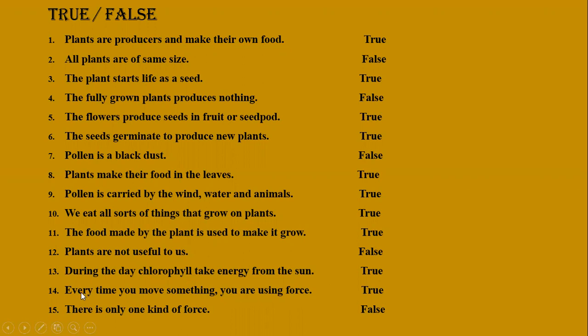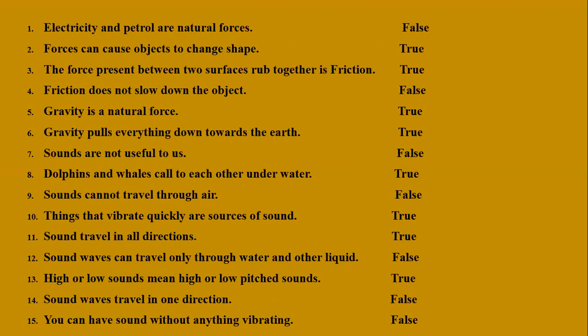So this is true. Every time you move something, you are using force. Yes, true. There is only one kind of force. No, it's false. There are different kinds of forces. We have natural force and we have artificial force. Electricity and petrol are natural forces. No, wrong. Wind and water are the natural ones. So electricity and petrol are the artificial, man-made ones. This sentence is false.